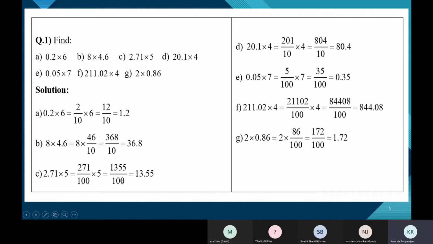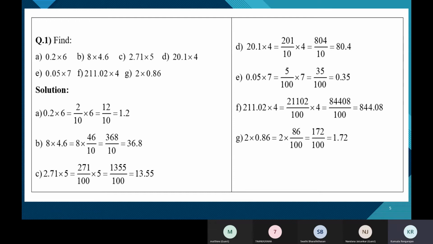So you should put the point here. If you keep the decimal point between 1 and 3, then there'll be 3 decimal places. If there are 2 zeros, there should be only 2 decimal places in the answer. Okay, thank you, Nandana. You were right.